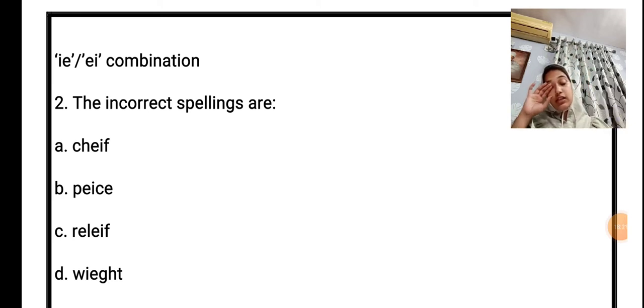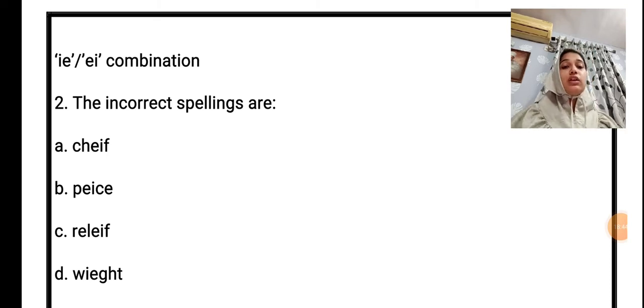Here we have to cross out the incorrect spellings from the list given below. So chief and chief. Here the incorrect spelling is CHEIF. The correct spelling is CHIEF. I always comes before E. Second is piece. So here PIECE, that is piece of paper.